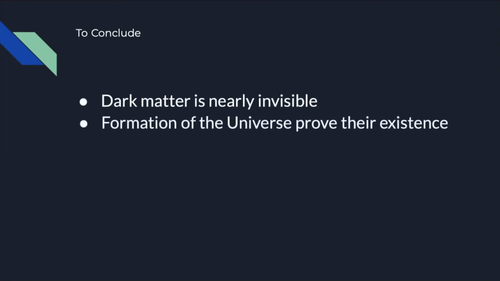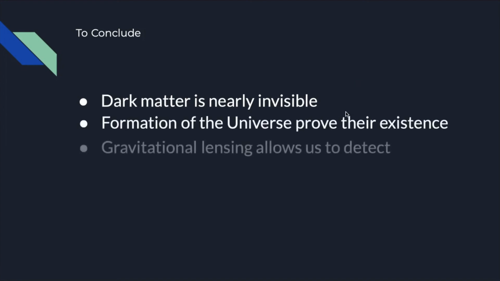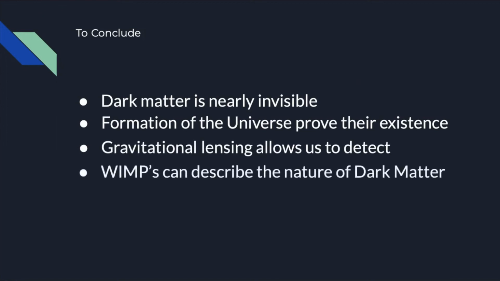To conclude, dark matter is nearly invisible as it cannot be seen, interacts with matter, and has mass. We know it exists due to the formation of galaxies, Einstein's relativity theory, and the Big Bang Theory. Effects like gravitational lensing and gravitational microlensing can help us detect dark matter. WIMPs, more specifically neutrinos, can help describe the nature of dark matter, although they do not account for all of the dark matter. Although we have such little information on dark matter, it makes up the majority of our universe.